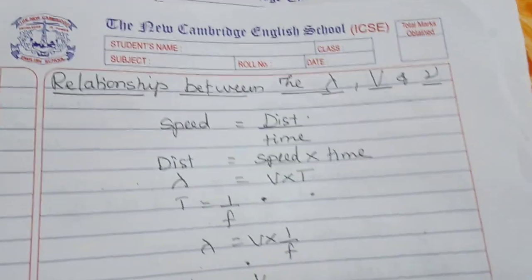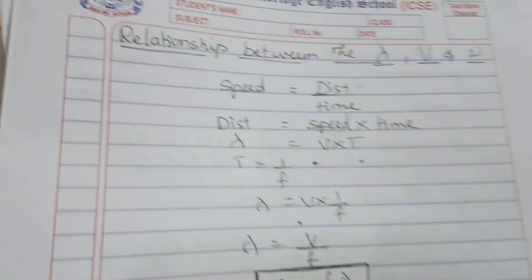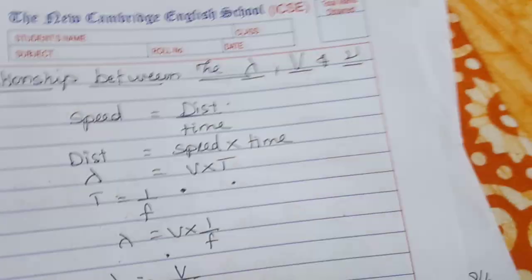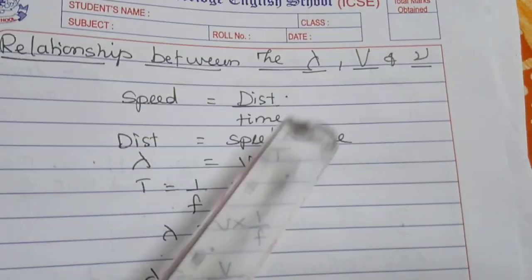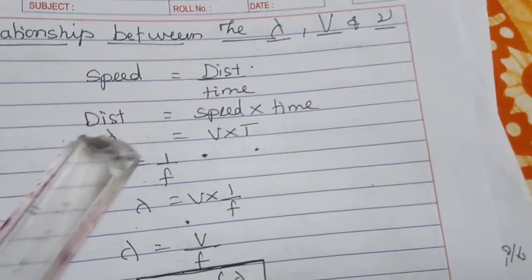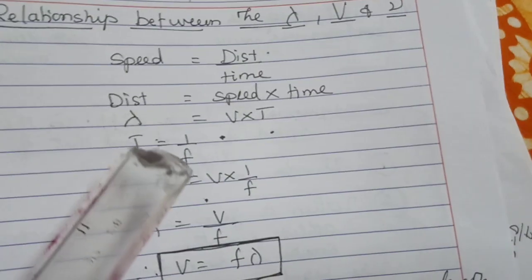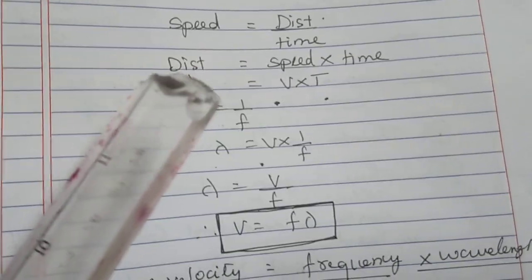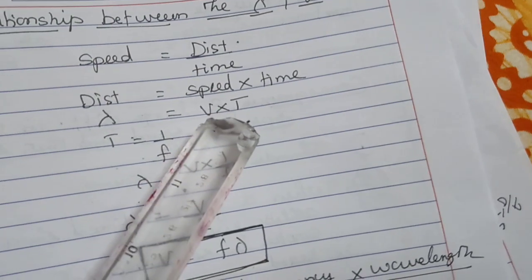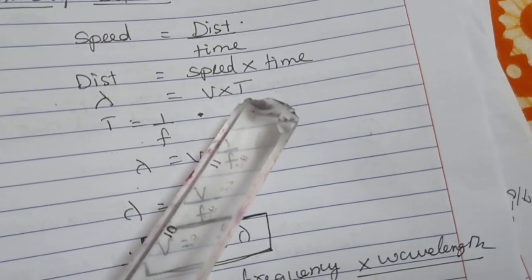Okay, so let us understand the relationship between lambda, v and nu. What is lambda? Wavelength. V is velocity, nu is frequency. Before that, your textbook has given the formula directly, but I have simplified it a little bit. You know the formula, speed is equal to distance traveled by time taken. So please cross multiply. So distance is equal to speed into time. Distance is taken as lambda, because you already know wavelength is nothing but the distance of the wave. For speed you can use the symbol v, which is also called velocity, and t is time taken.